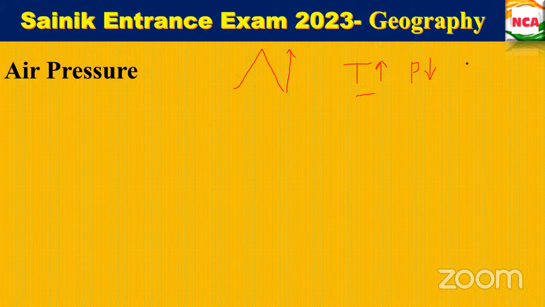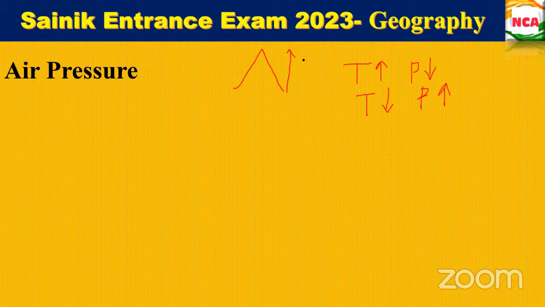Sorry, listen, this is the concept. When the temperature is increased, your pressure will be decreased. When the temperature is decreased, your pressure will be increased.